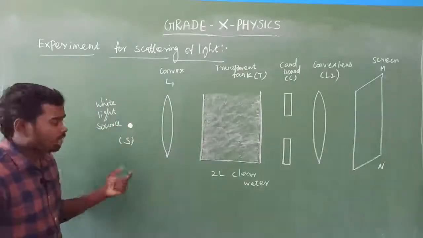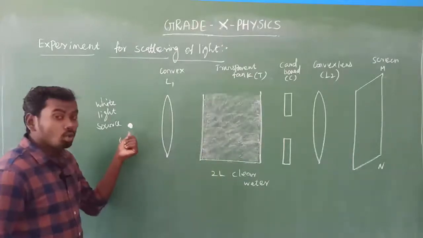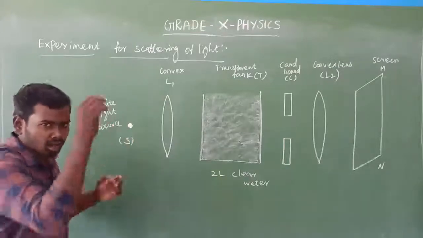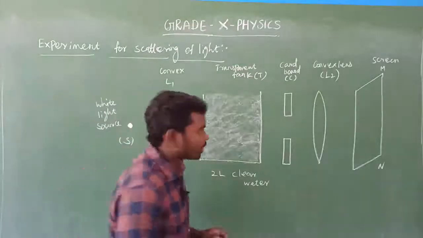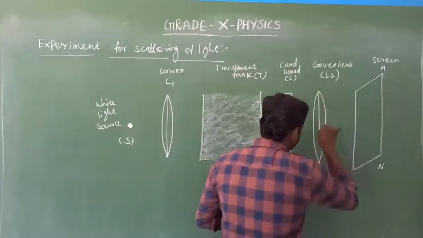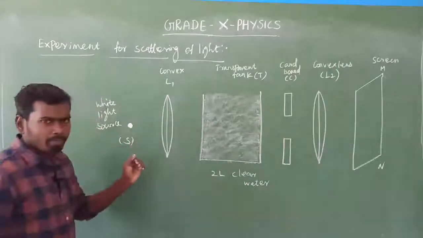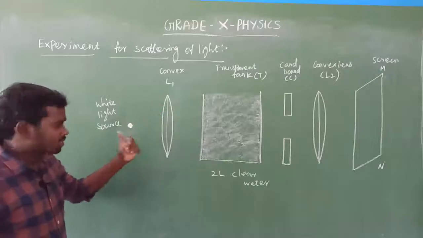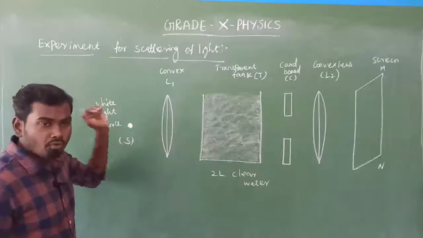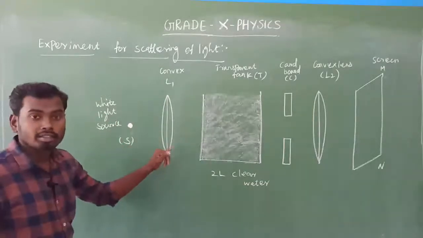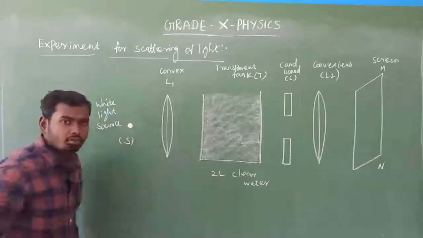Now come to this first setup. Here, this light source, note this point, very important. Before that, I will draw the center line of the lens. Yes, this is the center line of the lens. That is for our convenience. Here also the center line of the lens. I have drawn like that. Here this light source is placed at the focus of the convex lens.